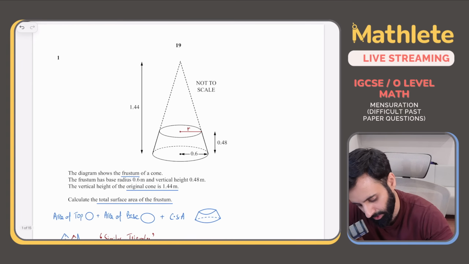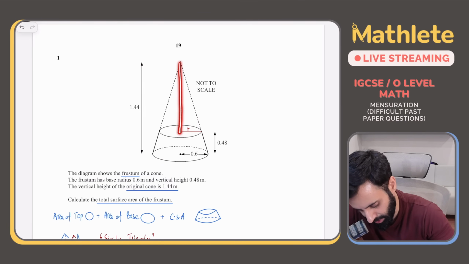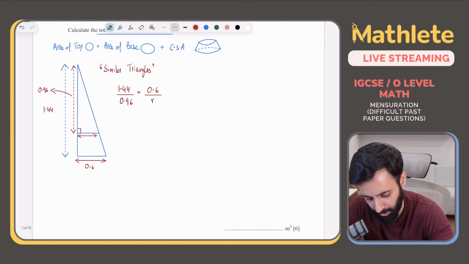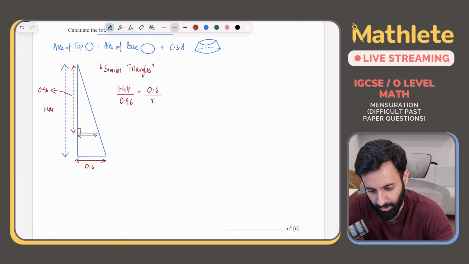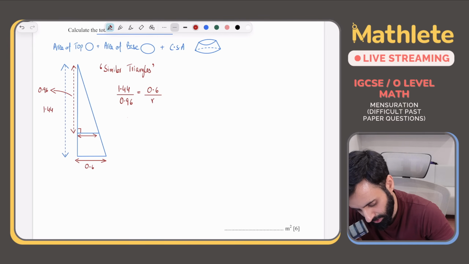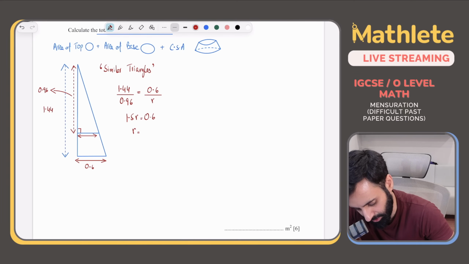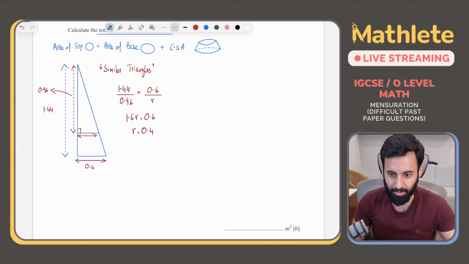Okay, so I repeat. The height of the larger cone divided by the height of the smaller cone, the ratio of the heights will be equal to the ratio of the radii. This is equal to the radius of the larger cone divided by the radius of the smaller cone. Okay, so let's work this out. Let's see what do we get. So 1.44 divided by 0.96, that's equal to 1.5. So 1.5 and cross multiply, 1.5 r equals 0.6, which means the radius is equal to 0.4.